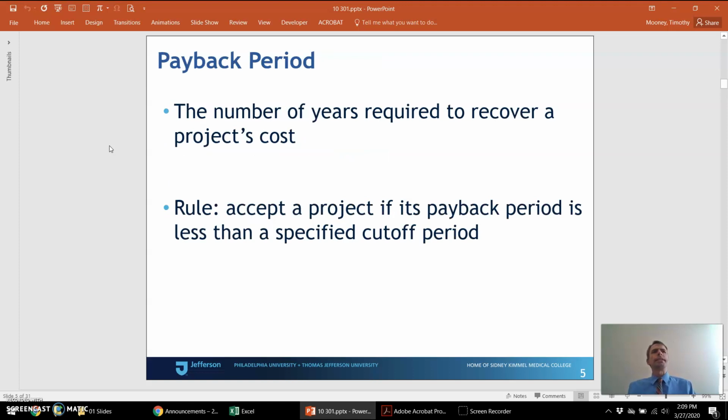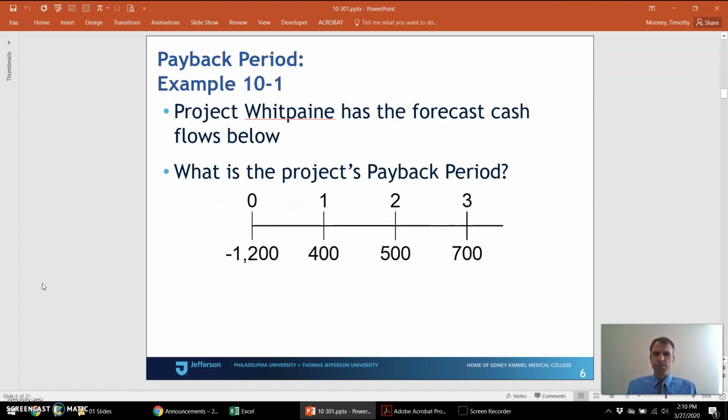It's the oldest capital budgeting technique, and I feel like it's the easiest to compute, but it's the hardest for me to explain. So let me just illustrate it. Why don't we take a look at this project. The payback period just measures how long it takes for a project to pay for itself.